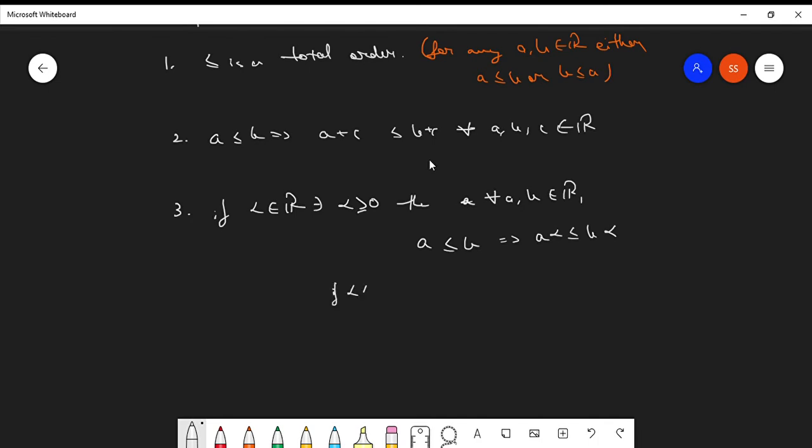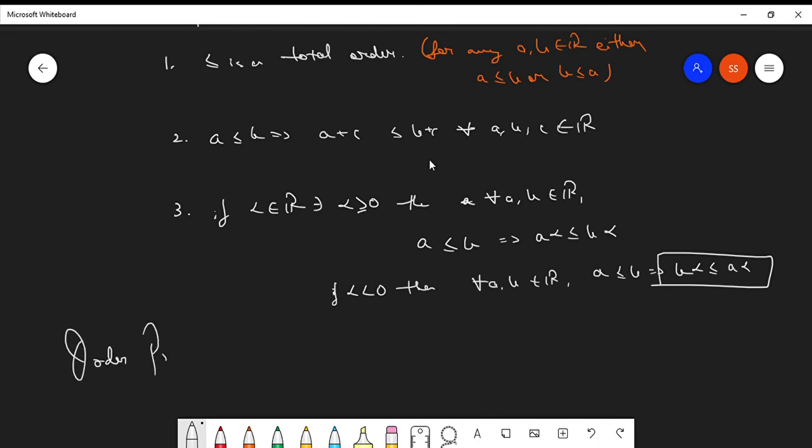And if alpha is less than 0, then for all a, b belonging to the set of R, a less than or equal to b will imply b alpha is less than or equal to a alpha. So the order changes. Clear? These three properties basically yield that the real numbers satisfy the order properties.